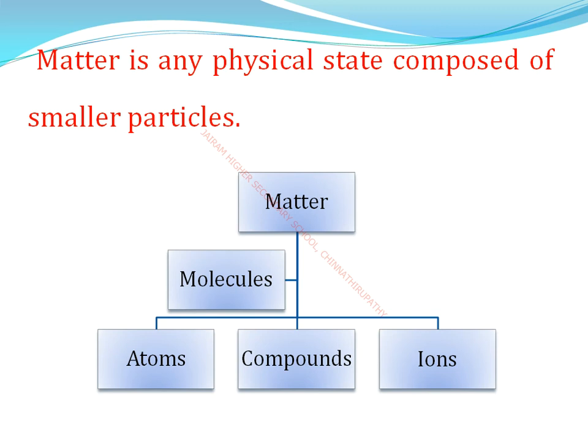Molecules means atoms of the same element or different elements combined to form a molecule. A molecule is the smallest particle of a pure substance which can exist independently. That has the physical and chemical properties of the substance. Next, ions. Ions means atoms or groups of atoms having a charge. That means a single atom or group of atoms having a charge is called an ion.